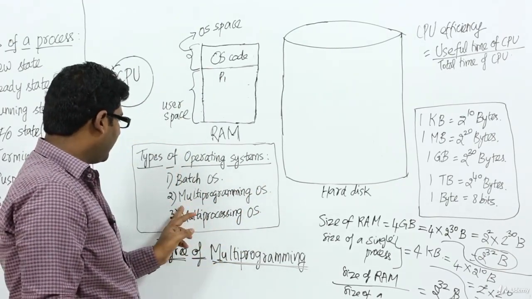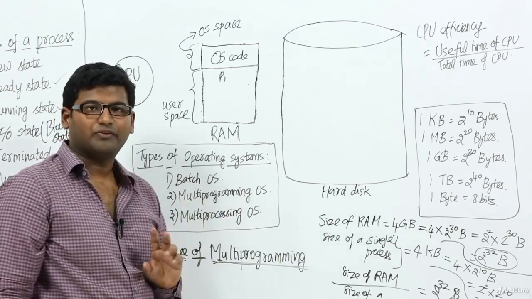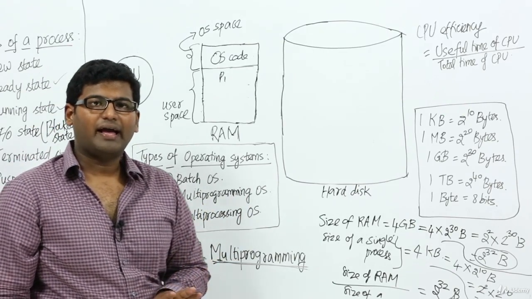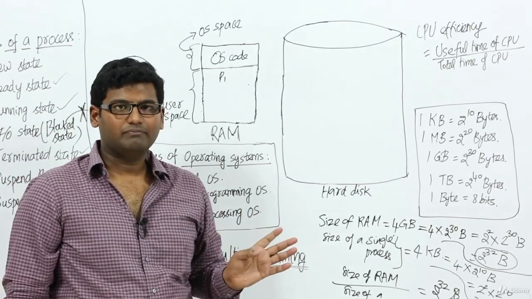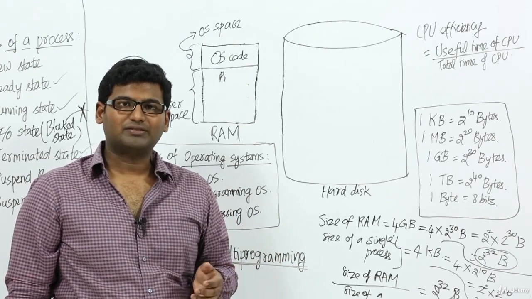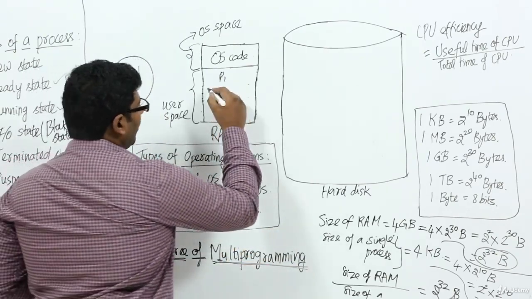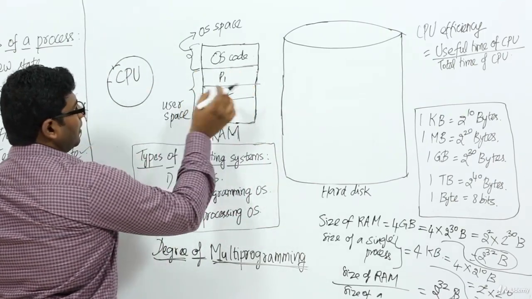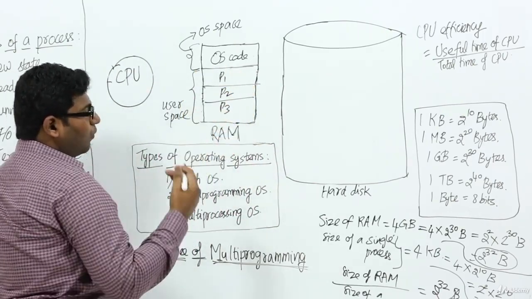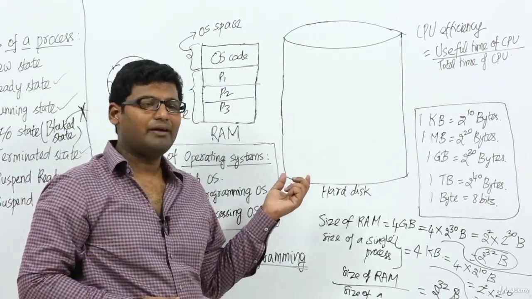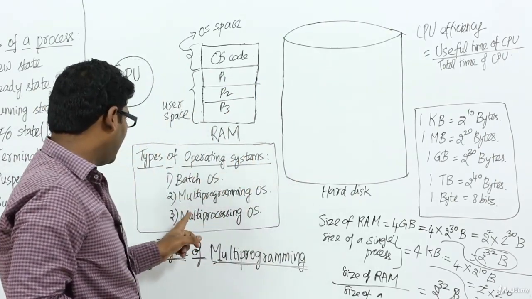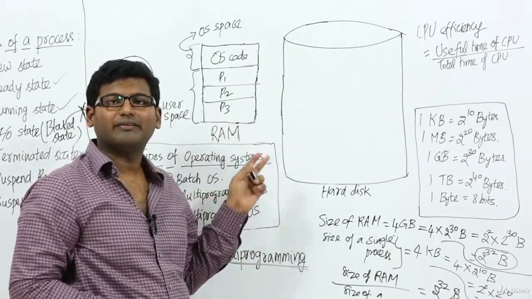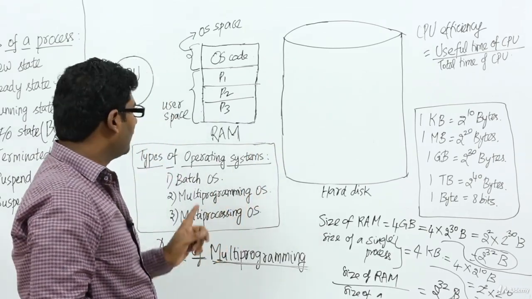Now we have one more operating system, the multi-programming operating system, which is very popular. A multi-programming operating system is nothing but a system where we can have more than one process in the RAM. So far, whatever we have seen, we said that we can have more than one process in the RAM, right? If P1 is being executed by the CPU, then one of the other processes can undergo IO. That is what we mean by multi-programming operating systems, because we have more than one process inside the RAM.